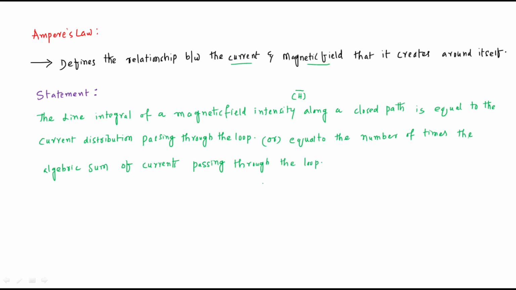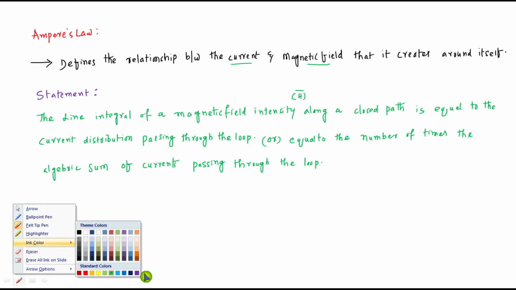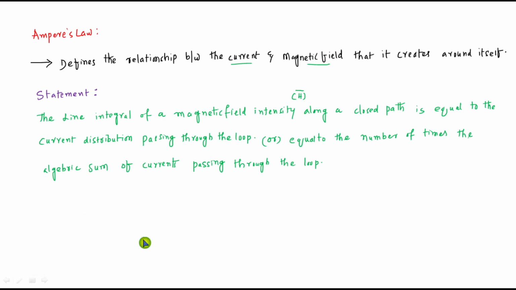So the line integral of a magnetic field intensity along a closed path is equal to the current which is enclosed by that loop, that is, closed integral of H dl equals the current enclosed. This is the statement of Ampere's law.